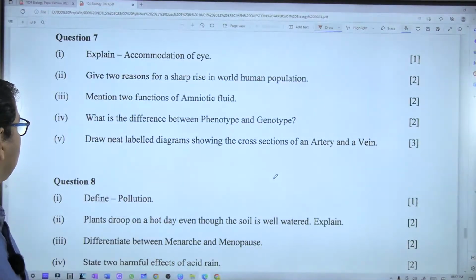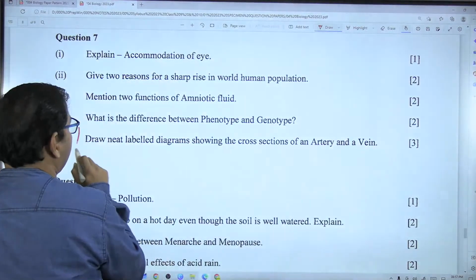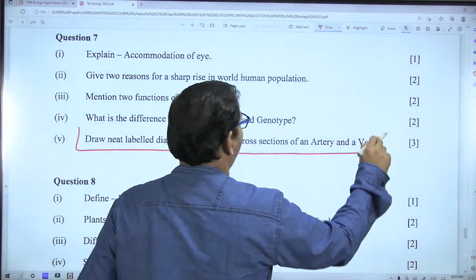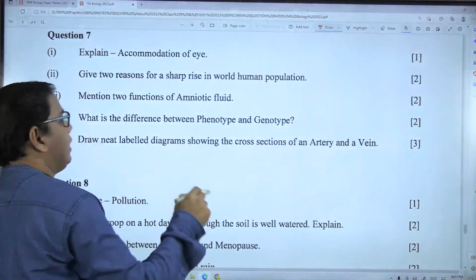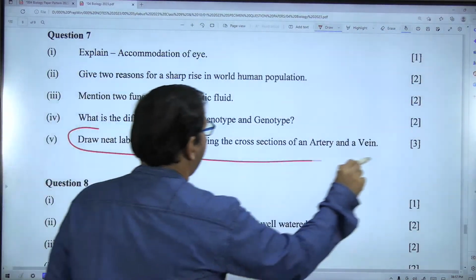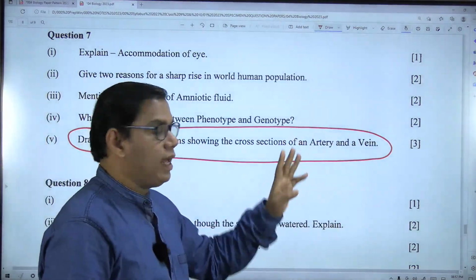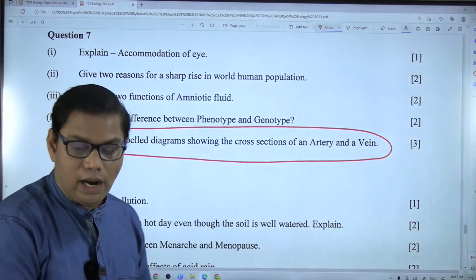Then seventh also. Okay, 1 mark, 2 marks, 2 marks, 2 marks, and here you have to draw a diagram of the kidney or of a cross section of artery and vein. Both the diagrams, okay. I have a video for both the diagrams, for kidney as well as artery and vein.